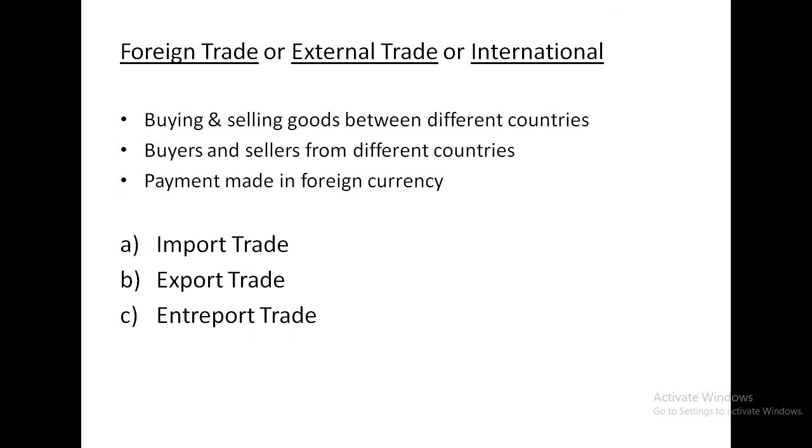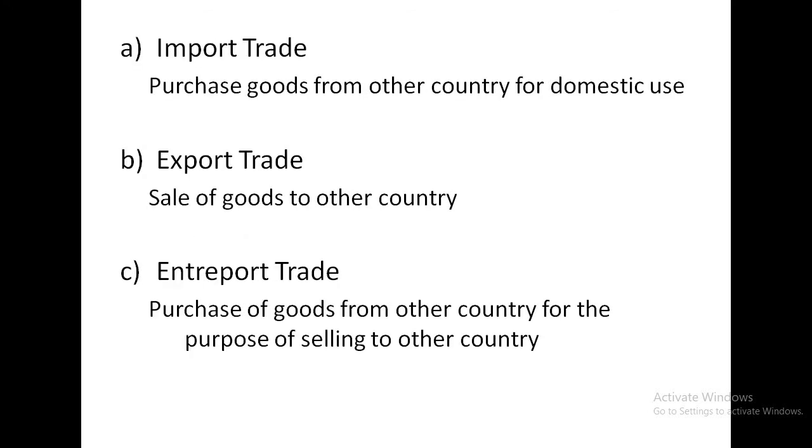Next is foreign trade. It is also known as external trade or international trade. External trade means buying and selling the goods between different countries. So buyers and sellers are from different countries and the payment is made in foreign currency, not in the home currency. It is subdivided into three types: import trade, export trade and entrepot trade.